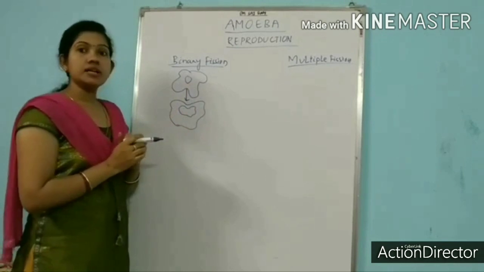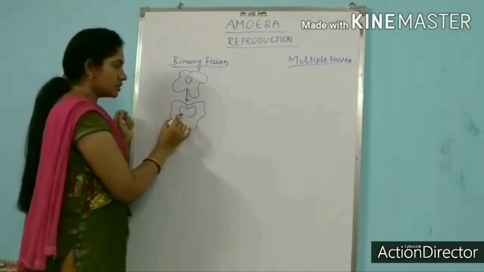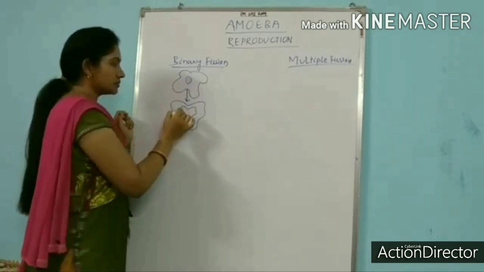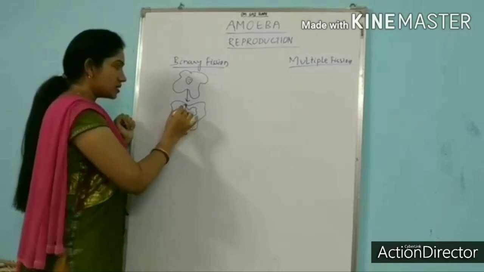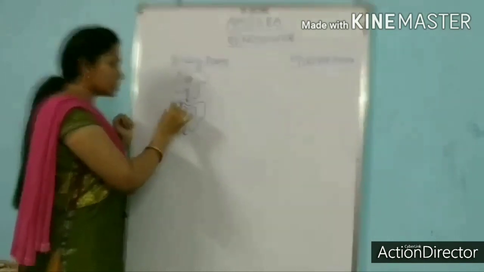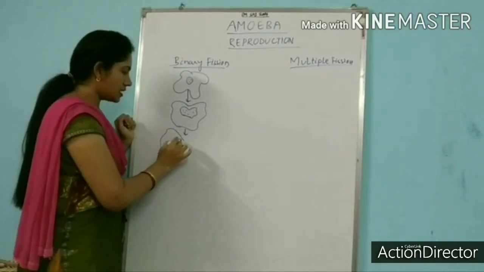Amoeba will start dividing from the middle. You can see here the nucleus starts separating. This is the nucleus. In the next stage, the cytoplasm and the plasma membrane will start dividing.